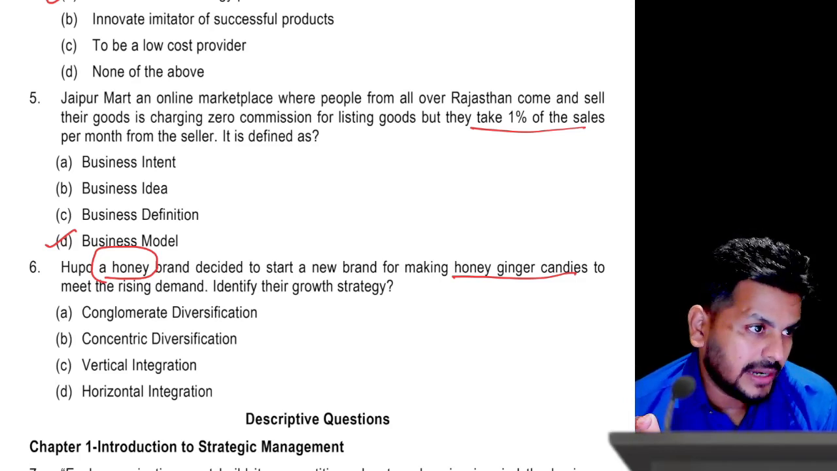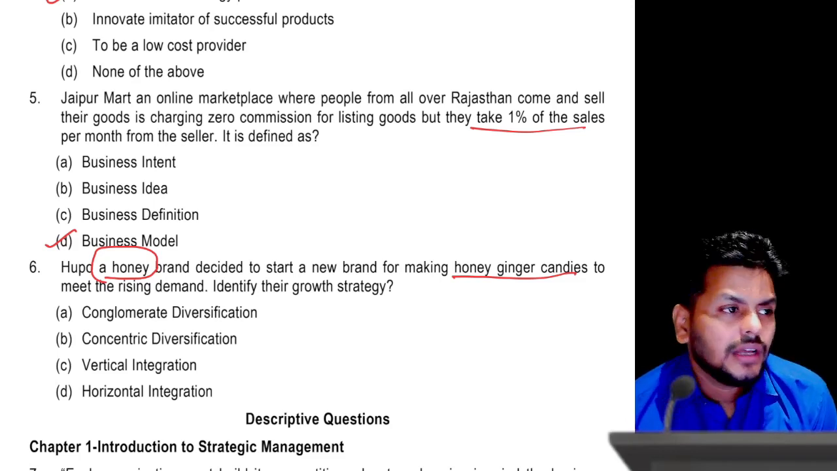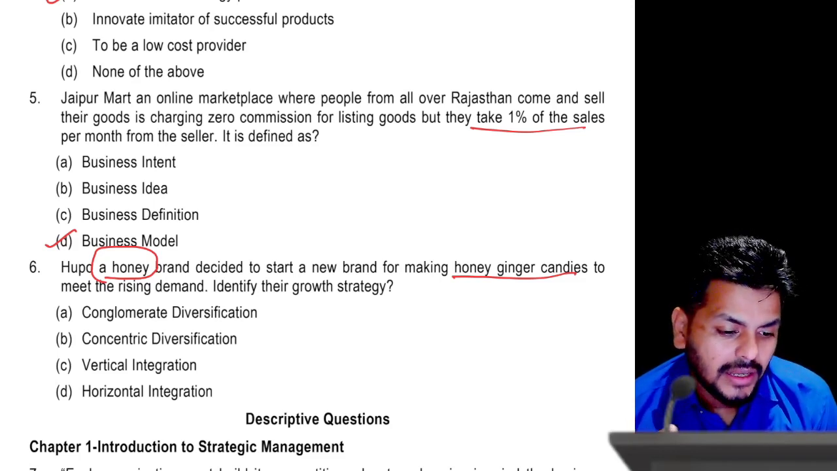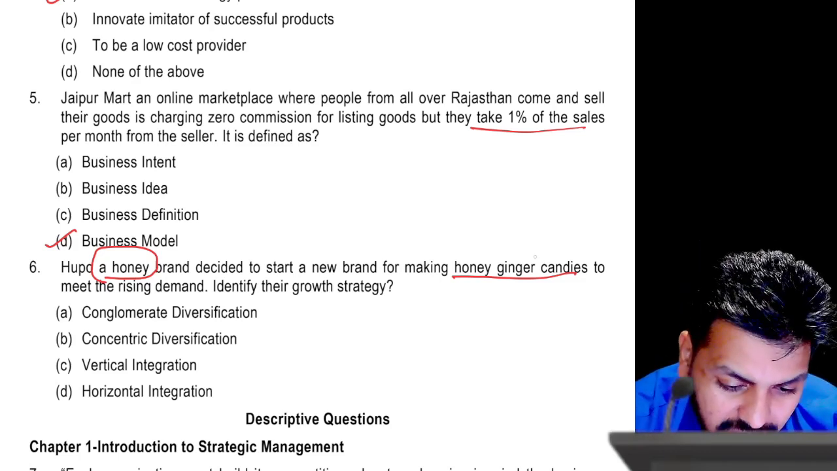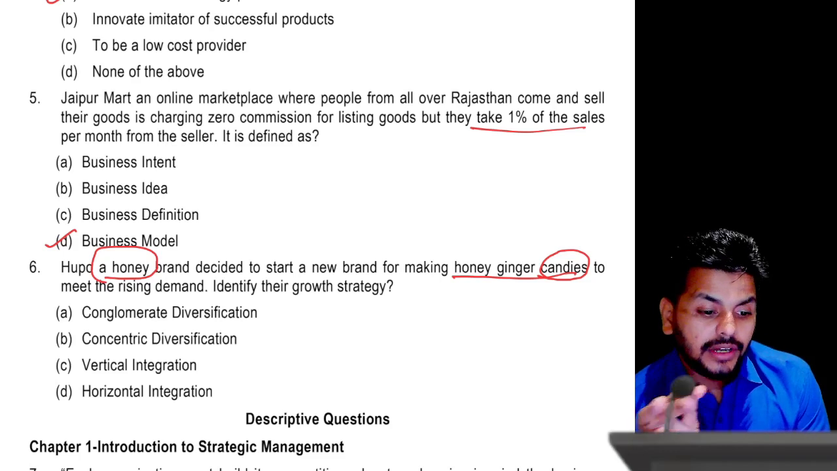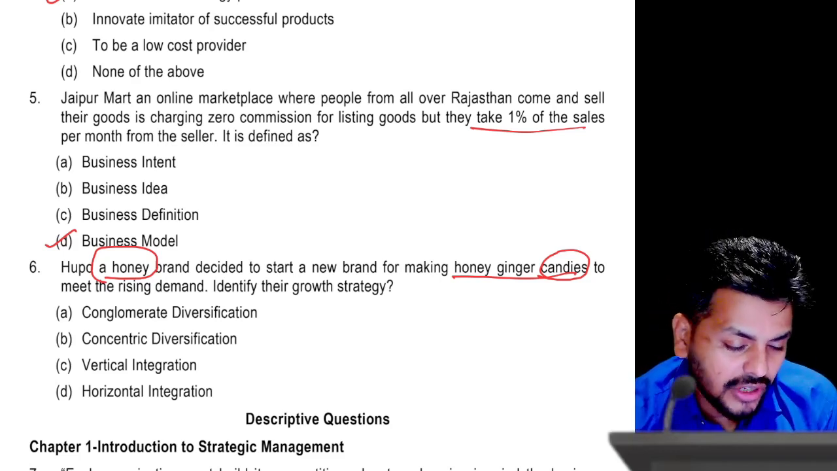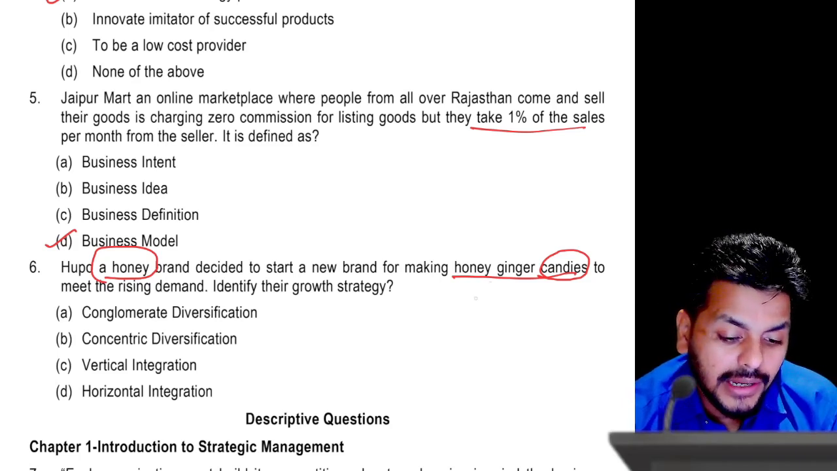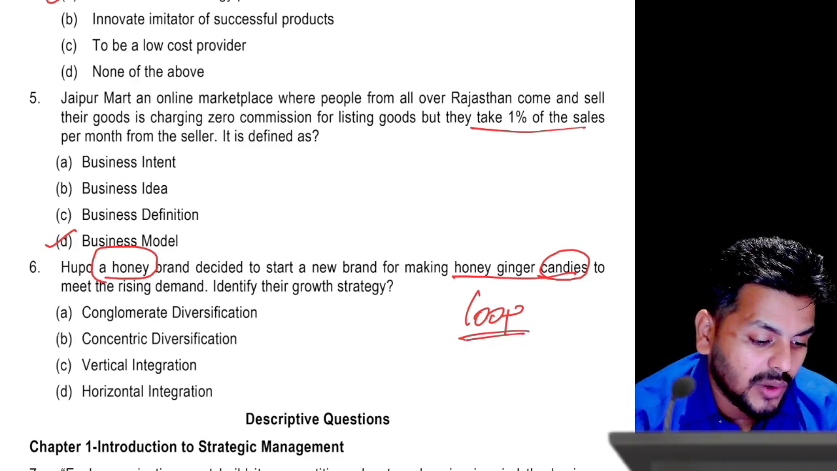Definitely not conglomerate and definitely not vertical, because you're not going up or down to create your own supply, right? From honey you're making honey ginger candies, and honey ginger candies are a completely different product when it comes to honey and candies. So there is a connection between both these, but in a loop like manner. I think with that you will be able to understand that the answer should be what?